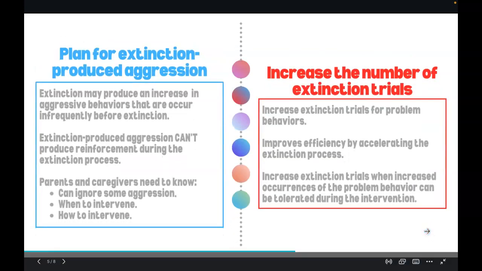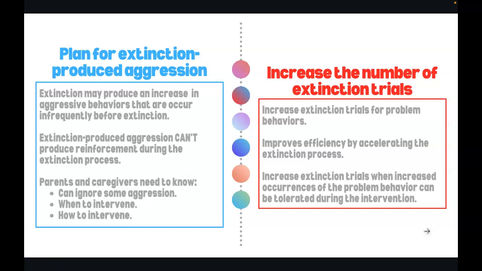We want to plan for extinction-produced aggression. So extinction may produce an increase in aggressive behaviors that occur infrequently before extinction. So extinction-produced aggression can't produce reinforcement during the extinction process, which means you don't want to reinforce the aggression that is now being produced by the extinction. Parents and caregivers should know that we can ignore some aggression. We should know when to intervene and how to intervene.